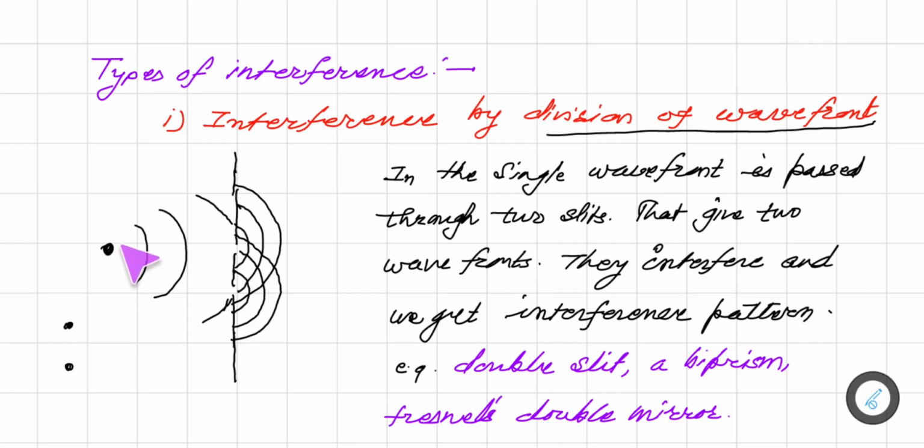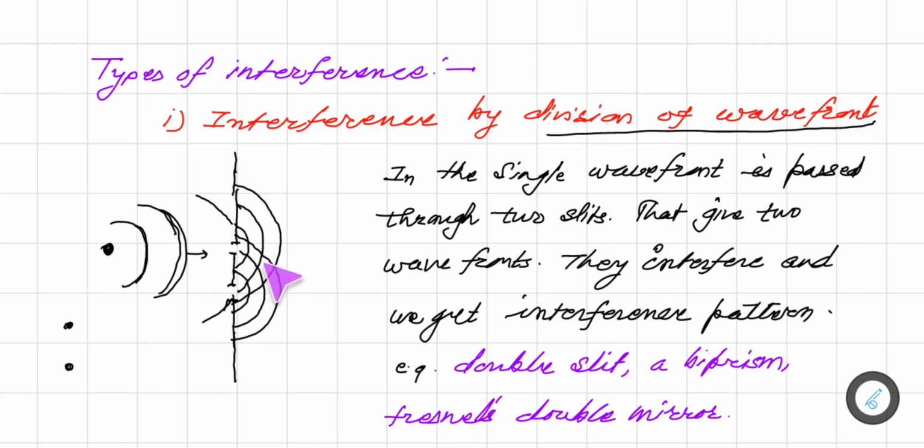See, this is the source. From this source the wavefronts travel, and as this wavefront has the same amplitude, same wavelength and same phase, after passing through these slits it travels again in the medium. When one wave travels in this direction, another wave travels in that direction. Remember that both waves originate from a single same wavefront, so obviously it is a coherent source of light.